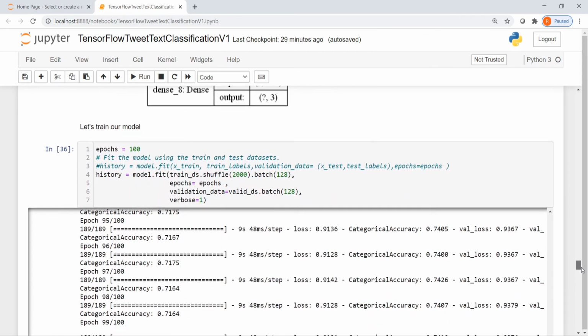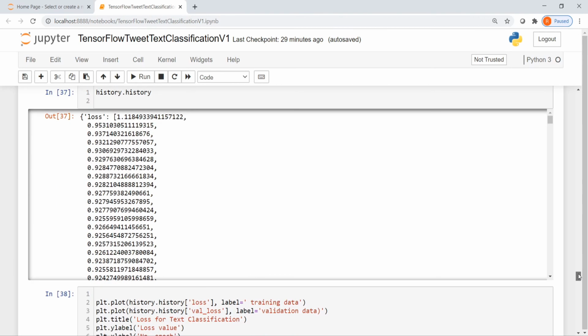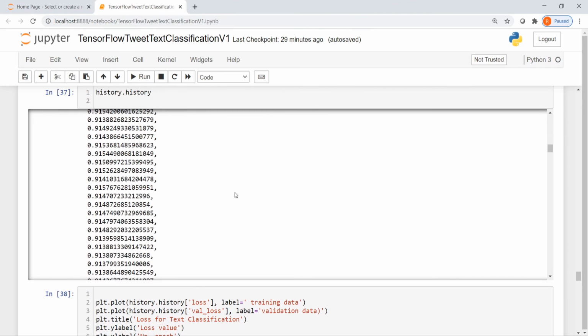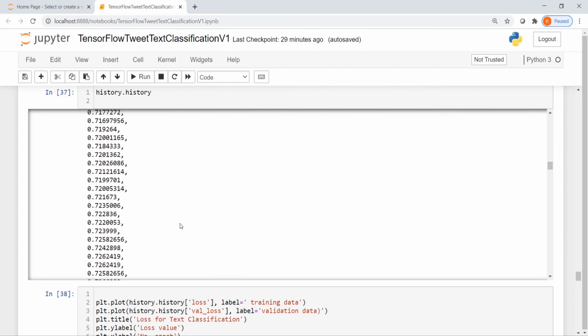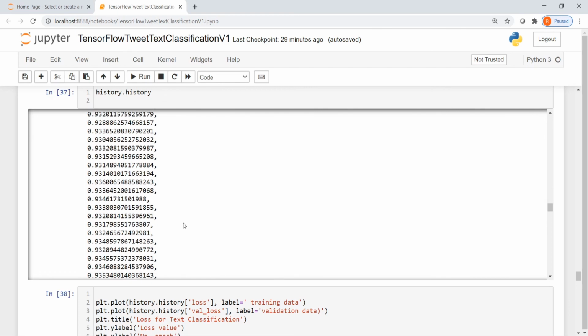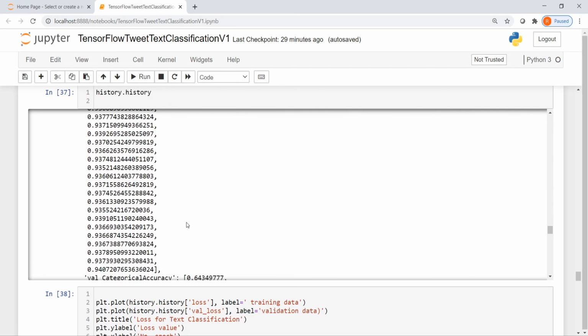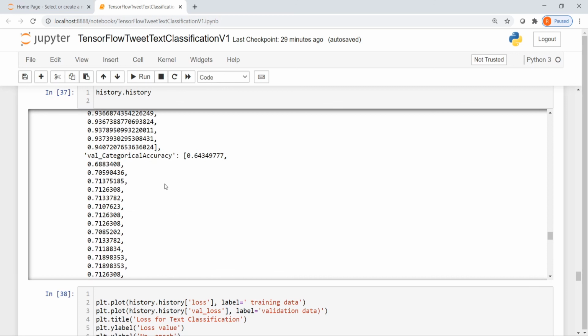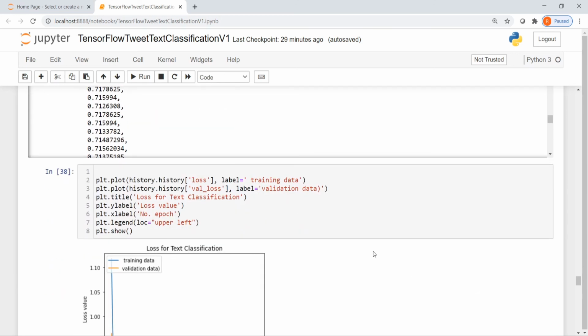Basically over here you said history is equal to model. What this history variable is, is a dictionary which stores your losses. Okay, so you can see the loss over here. It has the categorical loss, the accuracy on the training data set, the loss on the validation data set, and also the categorical accuracy on the validation data set. Now you can plot these losses as well as accuracy.